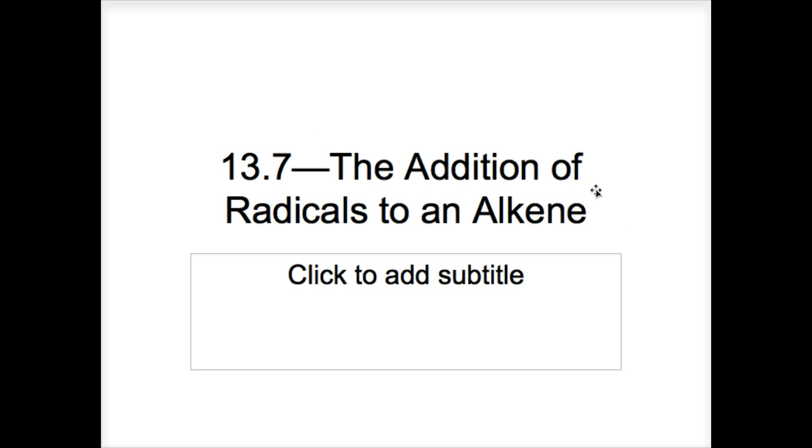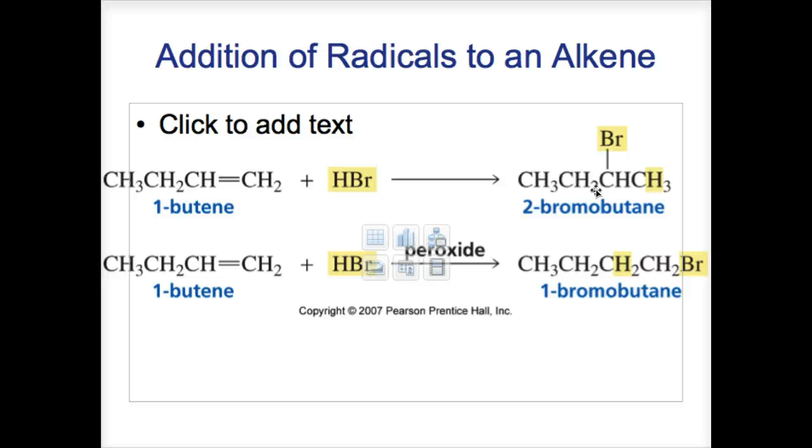All right, let's shift gears here and look at the addition of radicals to an alkene. Interestingly, addition of hydrogen bromide in the presence and absence of peroxide yields 2-bromobutane and 1-bromobutane.